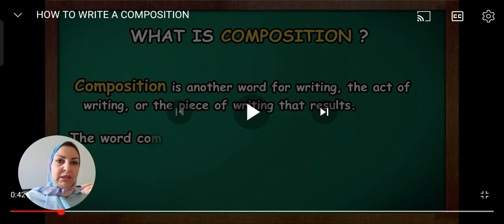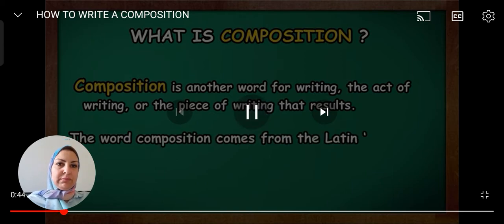I think that you have taken before that the writing must include at least 3 paragraphs, and according to the genre of writing what you are going to write in each paragraph. But first you must know what the word composition means in the beginning. Let's listen to what it is derived from.